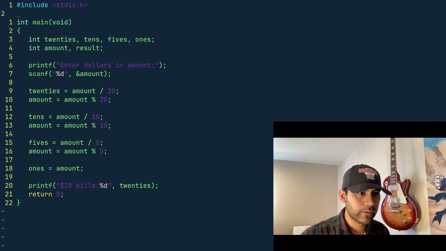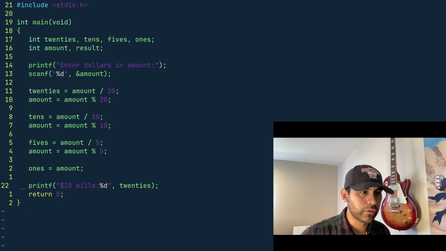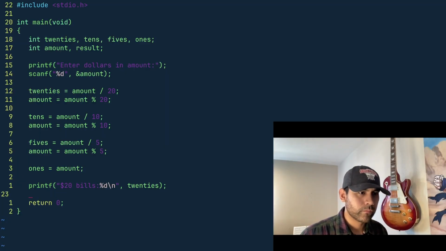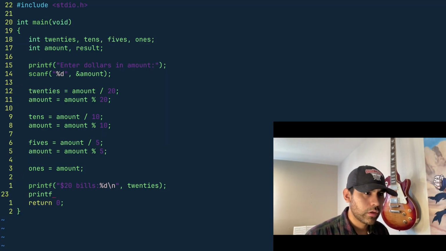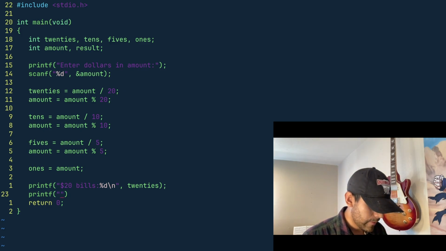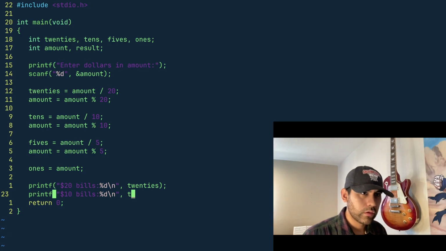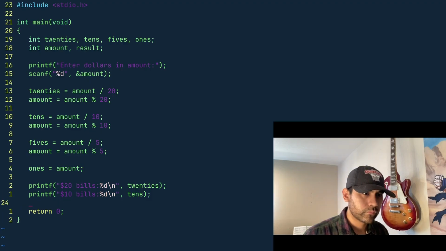So we got that. Before we go on, I'm gonna do a little new line over here so that the formatting looks a little bit cleaner. All right, now let's do the other one. Maybe I could write all this in one single line, but I'm just gonna do it in several lines. 10 bills. Tens. Okay, printf.